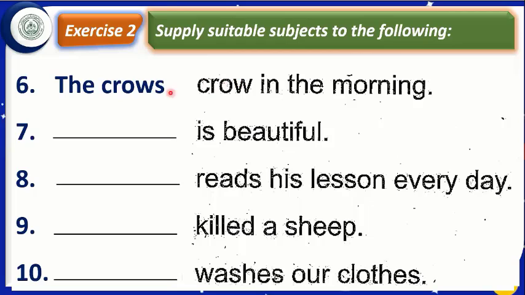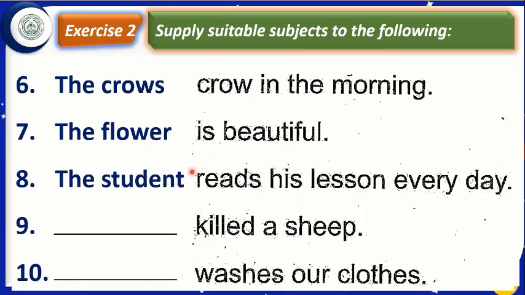S comes with singular subject and the verb is called singular if there is S. Sorry, if there is no S, it is plural verb. If there is S, it is singular verb. Let us move to the next. The flower is beautiful. What is the verb? Is. With is, we shall write singular subject. Come to the next. Here is written reads.